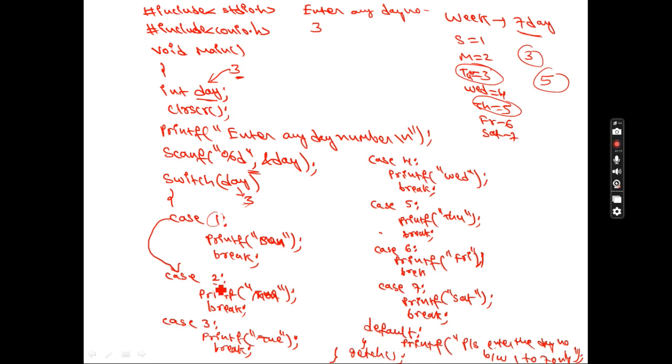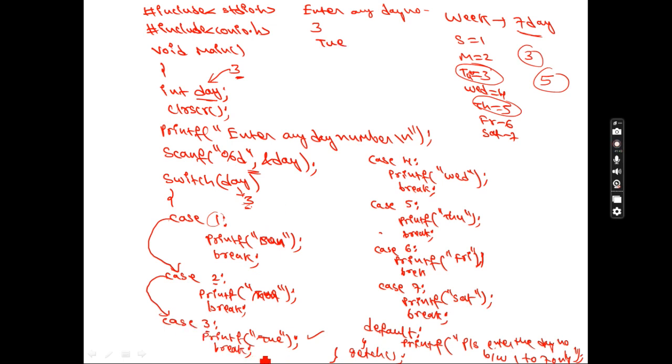In this case the number is 2 and you entered 3. 2 and 3, matching or not matching? Not matching. So this case will say, okay, I am not ready to give the answer to you, please ask the next case. So it will go to the next one. Here the value is 3 and you entered 3 also. Which case matches your value? The third case. Both are 3, 3. Yes, then you will get the answer. What will you get? Tuesday.